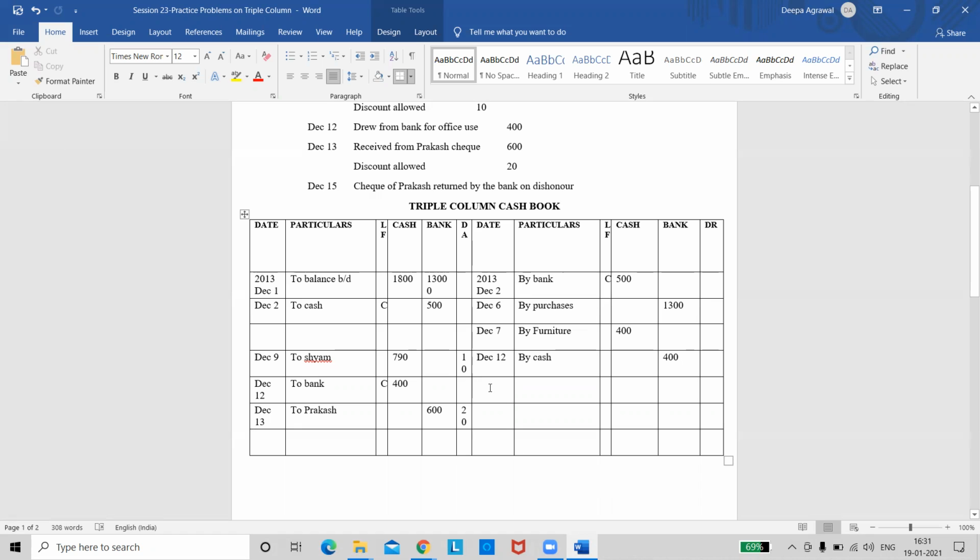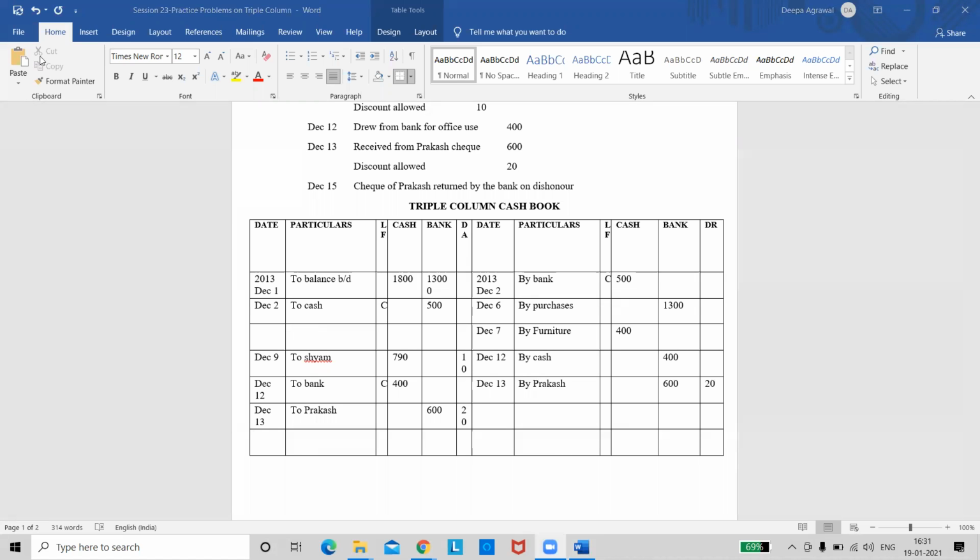Now when this check is dishonored, we will enter the same transaction on the credit side again as by Prakash, entering the amount in the bank column and also in the discount column. So this debit entry and credit entry are equal and they get cancelled. Every time there is an entry for dishonor, you need to do the same treatment. Am I clear?